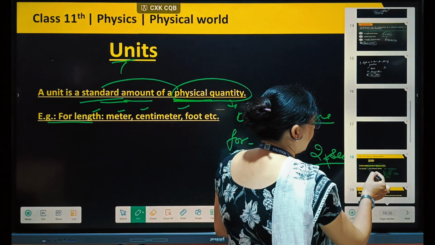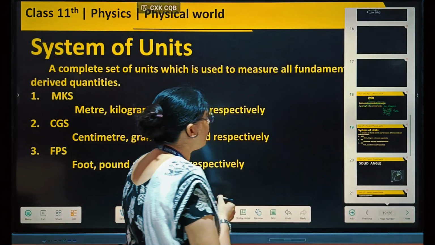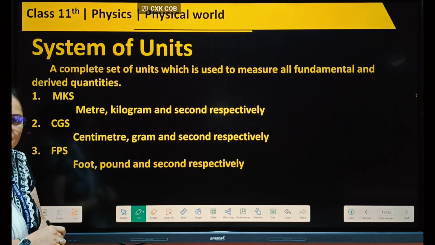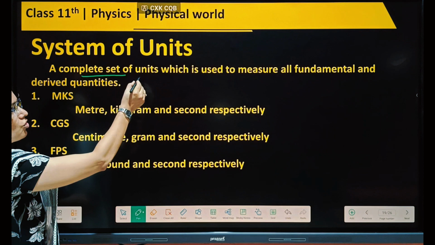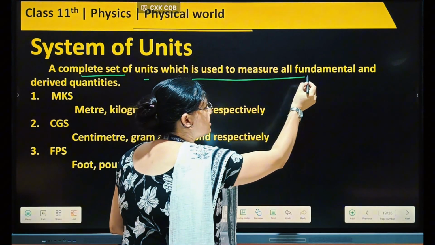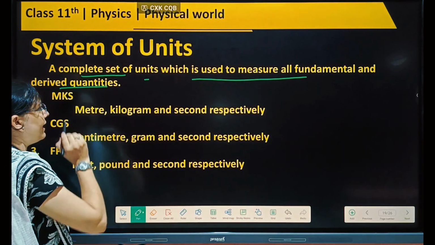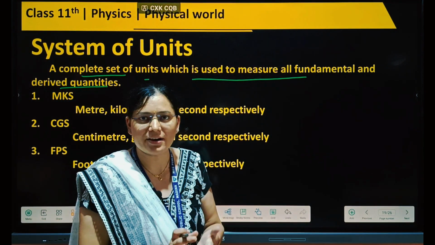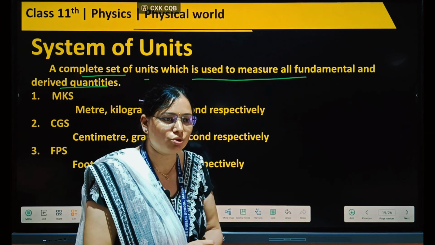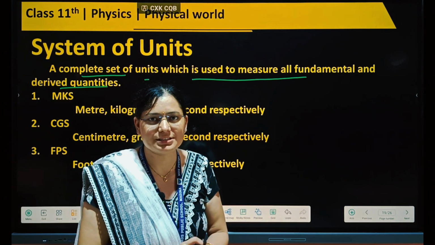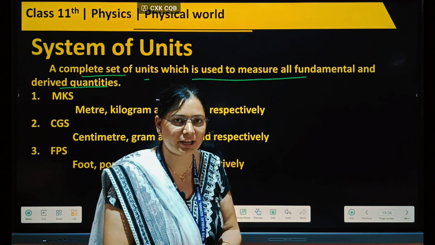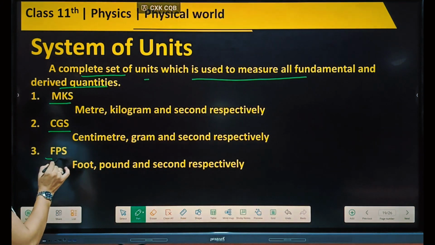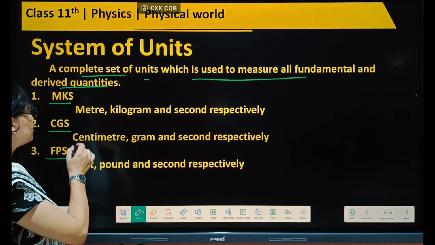Then here I will tell how we can divide this. System of units. In our system, how many units are given? A complete set of units is used to measure all fundamental and derived quantities. I told you that quantities are of two kinds, derived and fundamental. To measure these quantities, we need units. So here there are three types of units: MKS, CGS, FPS. What is the meaning of these units?